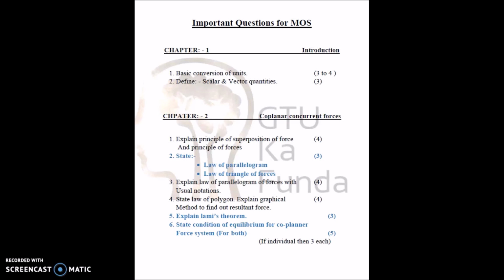For chapter 2 there are 6 main questions. The questions in blue are the important ones, because for theory purposes GTU asks those again and again in the paper. In blue: law of parallelogram, law of triangle of forces, explain Lami's theorem, and state conditions of equilibrium for a coplanar system. For each of the 6 questions you can expect either each in 3 marks or both in 5 marks. So for chapters 1 and 2 you can expect these theories.